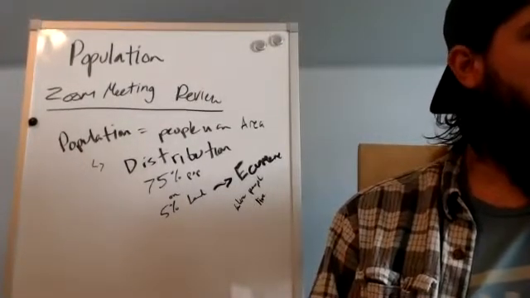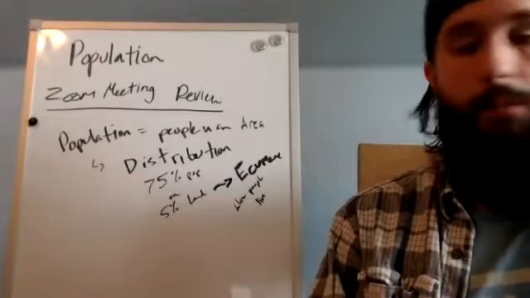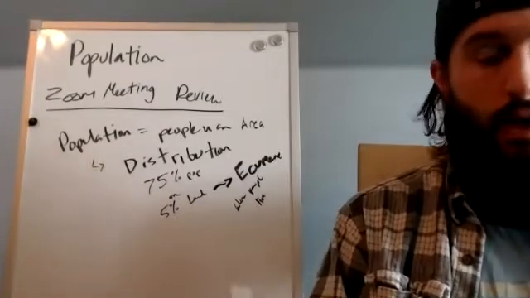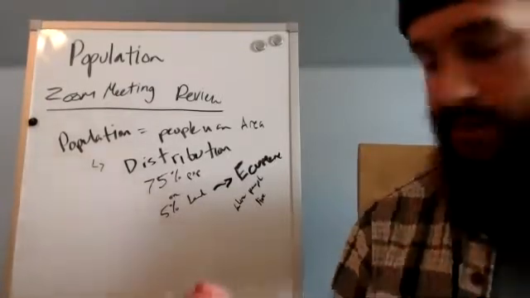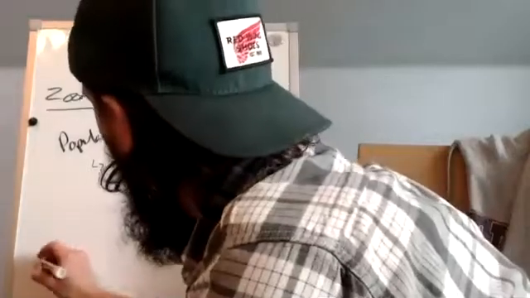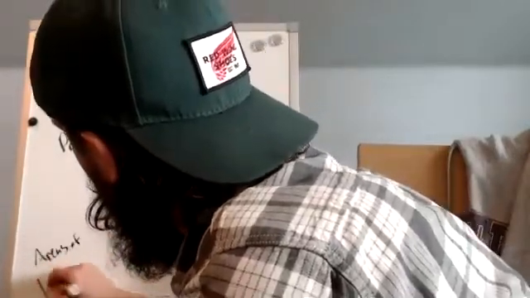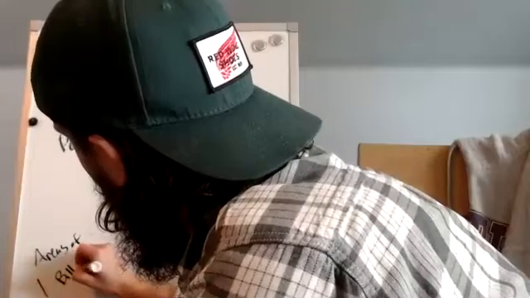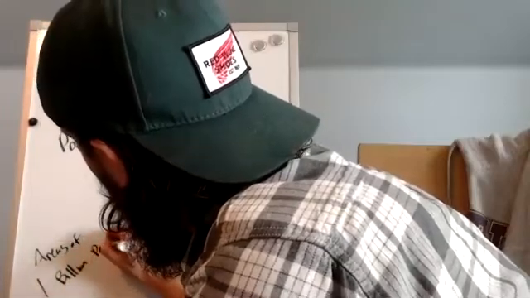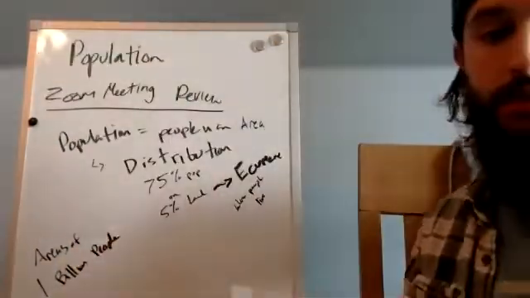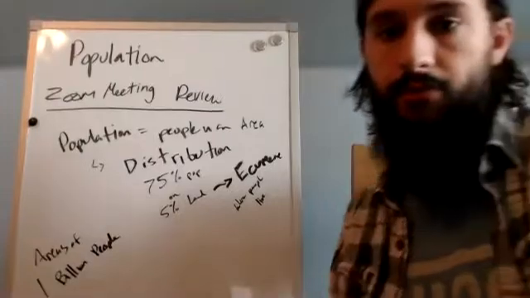Okay, there we go. Population distribution. Where do we have essentially areas of 1 billion? There are 7 areas of 1 billion.